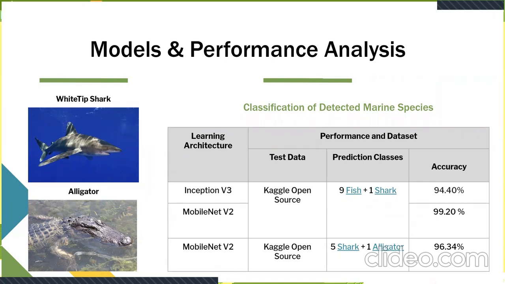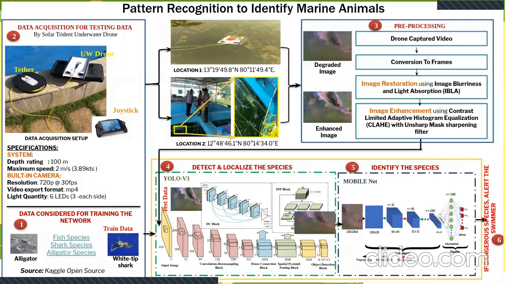And we've chosen to take up an alligator because the problem statement has specifically described saltwater crocodiles, and given the structural similarities between alligators and crocodiles, we've chosen to take on alligator as one of the classes we want to classify with. And back to the broad view of the workflow again.